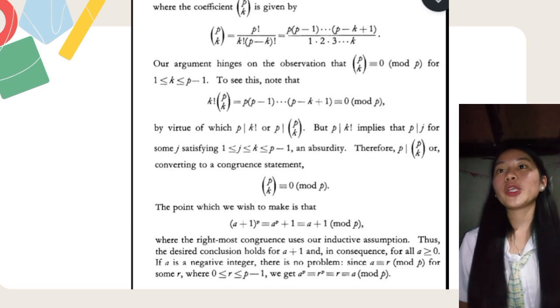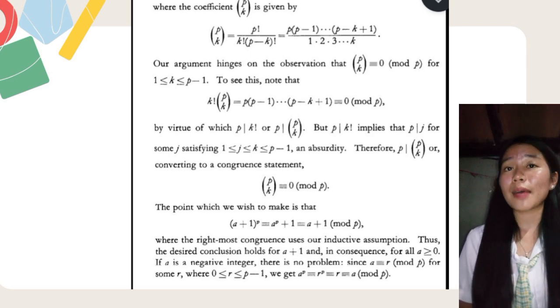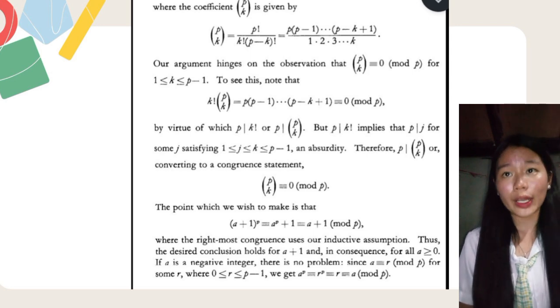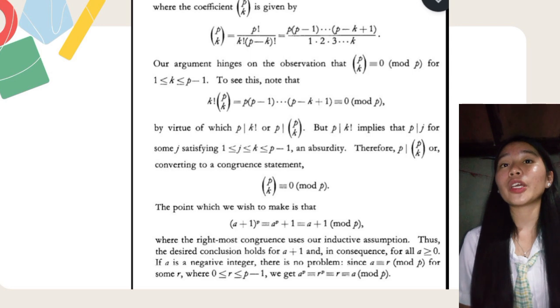The point which we wish to make is that (a+1)^p = a^p + 1 ≡ a + 1 (mod p), where the rightmost congruence uses our inductive assumption. Thus, the desired conclusion holds for a + 1, and in consequence for all a greater than or equal to 0.